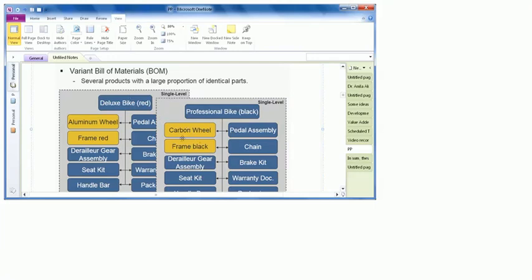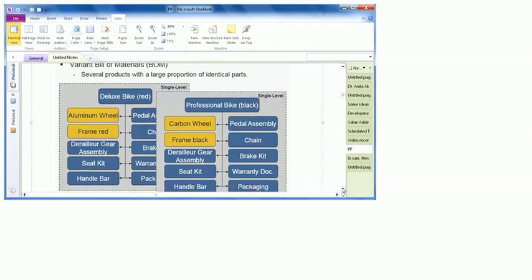The only difference between the bills of material of these two is two items: first of all, the color of the frame, and the other one is the type of the wheel. So we have a carbon wheel here and an aluminum wheel here. All the rest of the parts are the same. So in order to make the creation of bill of material in SAP ERP easy, we can create a variant bill of material first, which is a generic bill of material, and then that can work as a template to create other bills of material like deluxe bike red and professional bike black, and maybe we can have a few other models of the bike, and we can change the components which are changeable, which are also sometimes known as the class items.